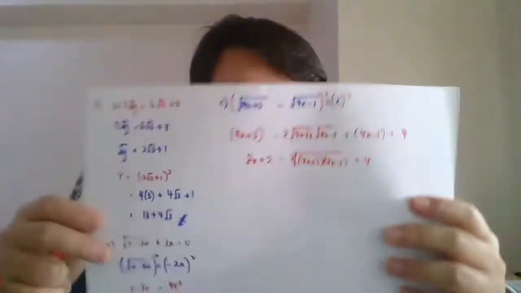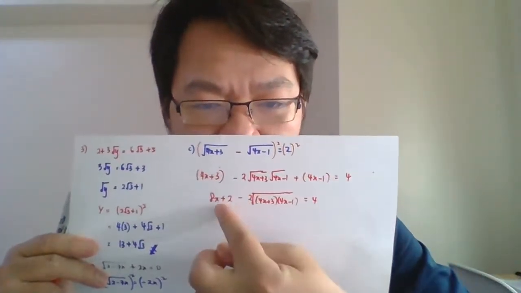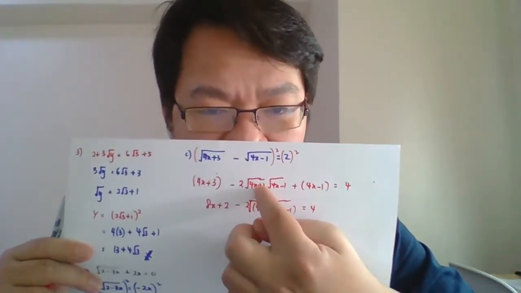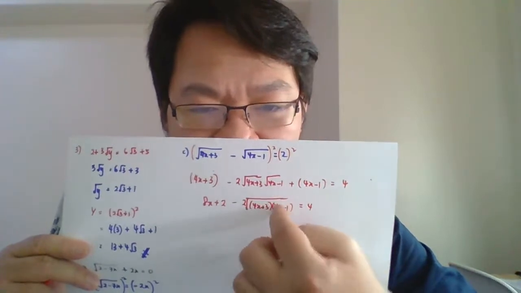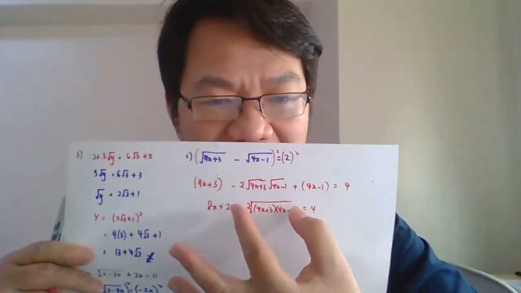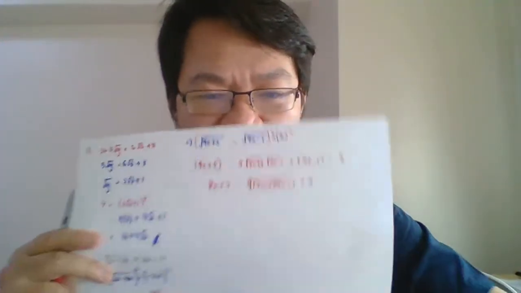Okay, this is what we got here. I simplify this one and this one. We got this. This square root and square root kita boleh combine because this is surd A times surd B, right? So dia combine saja and equals 4. Now, what we can do next is move this to the right and 4 to the left, right? So apa akan berlaku? So 8x plus 2 minus 4 equals minus 2 equals 2 surd of 4x